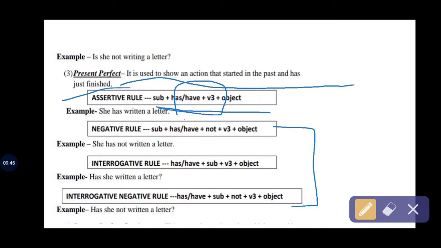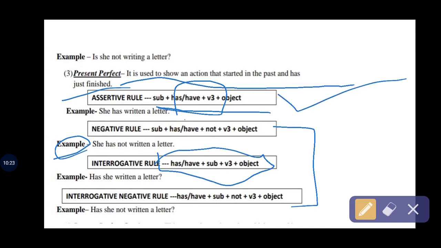And in the negative rule: subject plus has, have plus not, added as always, plus verb third form plus object. And here is an example: she has not written a letter. In the interrogative rule, has, have come before the subject as always, and for the verb third form you just use the structure of tense rules. Okay, interrogative is the same, but you have to just mold them to make a different sentence. So I tell you clearly, please memorize the assertive rule of tenses.